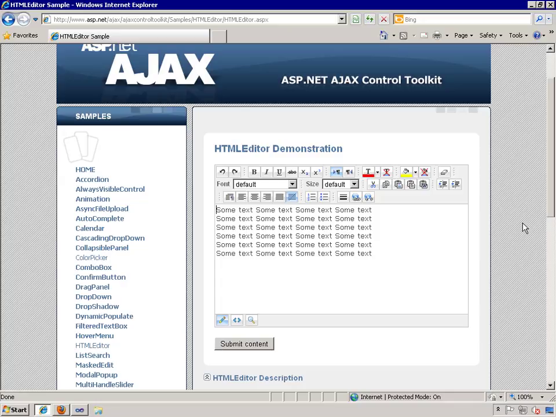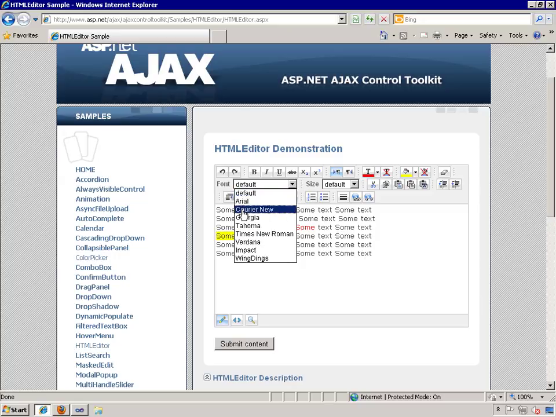Here's the ACT demo page for the HTML editor. So as you can see, it has various text in there. I can select things here, make it bold, select some other text, change the font to red, if I can get that. There you go. I can highlight it.